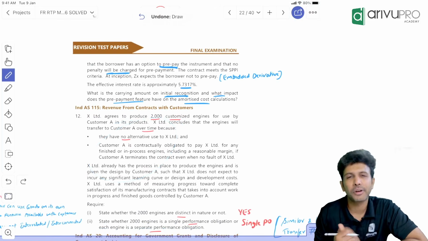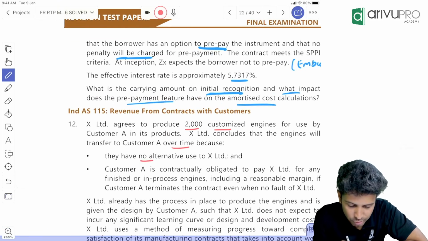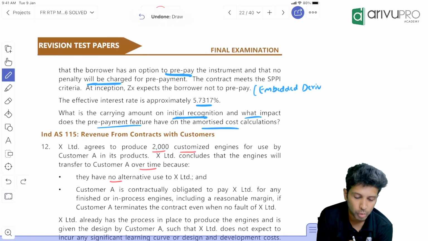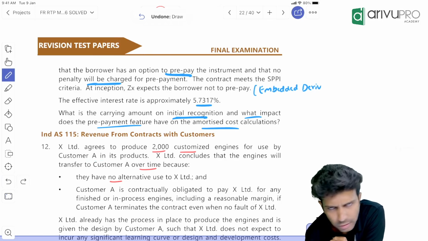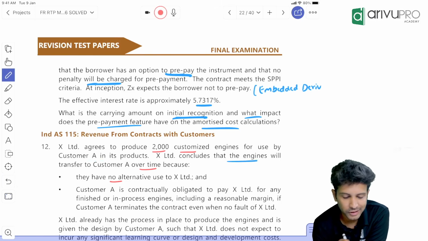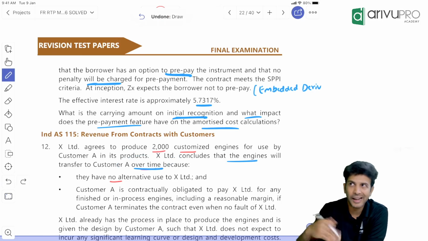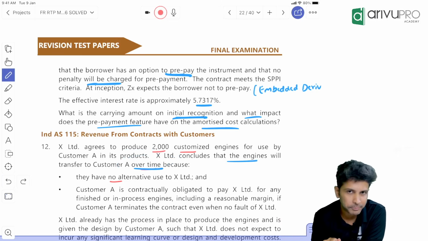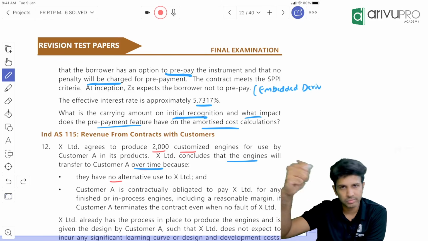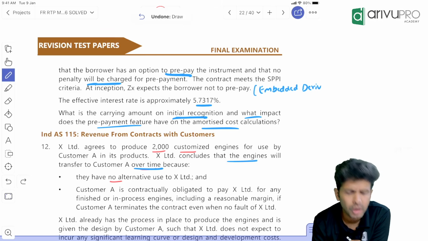This question 12 is also repeat. It's on a performance obligation. Okay. 2 minutes. I'll review this also. X Limited agrees to produce 2000 customized engines for use by customer A. So not one engine, 2000 engines we are producing on behalf of one of our customers. X concludes that the engine will transfer to the customer over a period of time. The performance obligation can be satisfied at a point in time or over a period of time, right? So over a period of time, we do percentage of completion method. At a point in time, we'll recognize revenue only when the performance obligation is 100% completed. So here they're saying it is over a period of time.